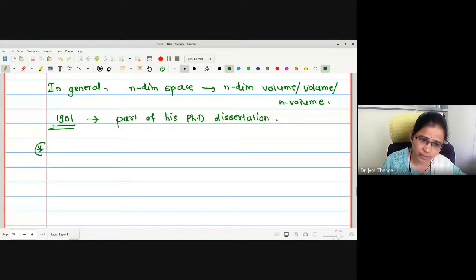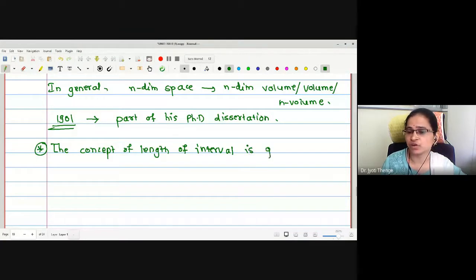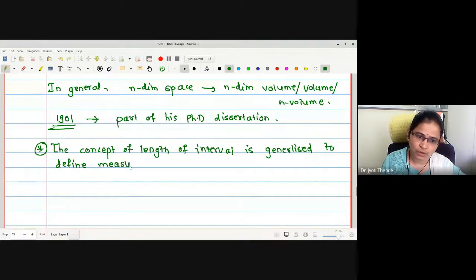Therefore, the concept of length of an interval is generalized, because we cannot find the length of an arbitrary set of real numbers, right? It is generalized to define measure of a set of real numbers.